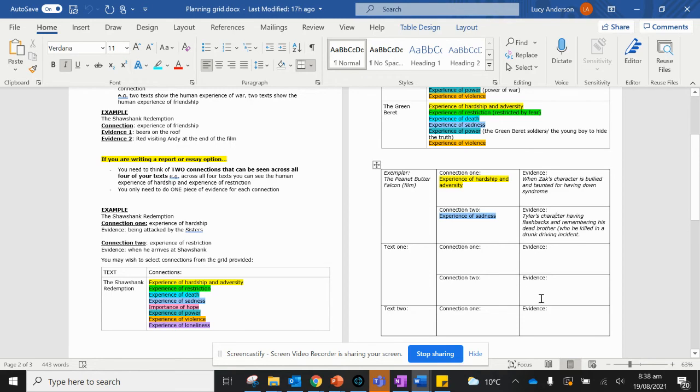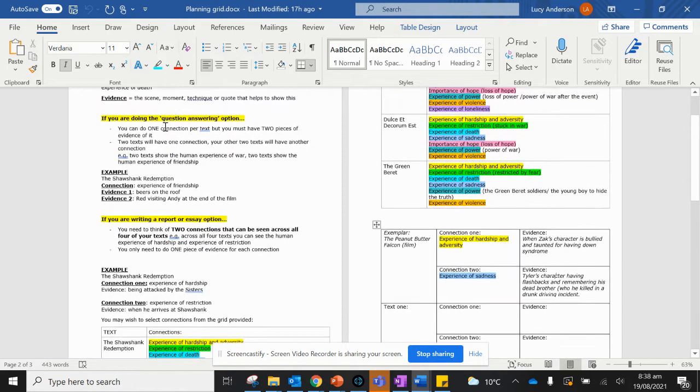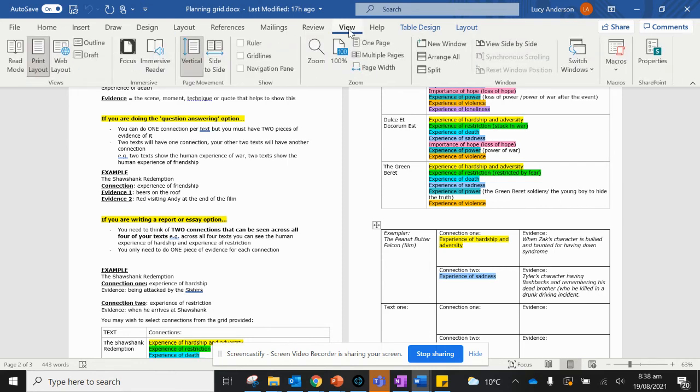All the instructions are written there really clearly, so just read the instructions. If you struggle with reading the instructions, use the immersive reader function that you will have. There's an immersive reader function in Word like that. Put that on and it will read the instructions to you. Hopefully that makes it a little bit clearer.